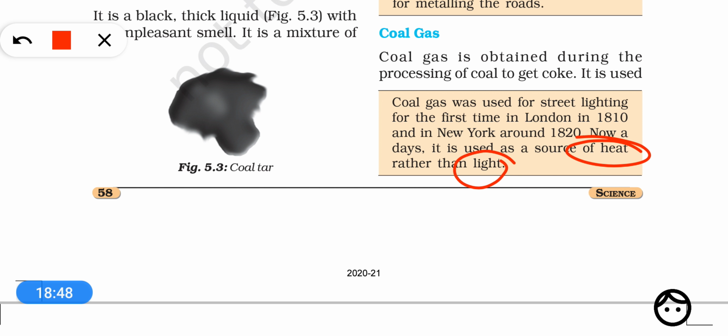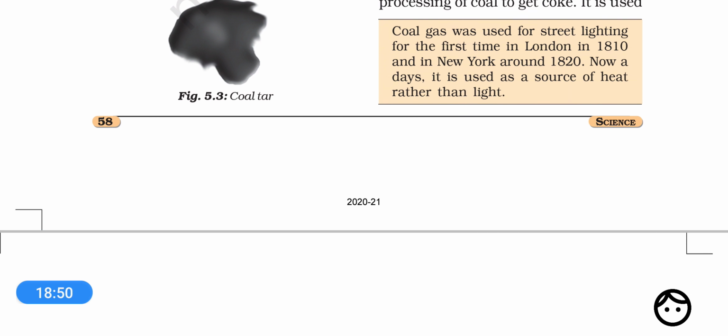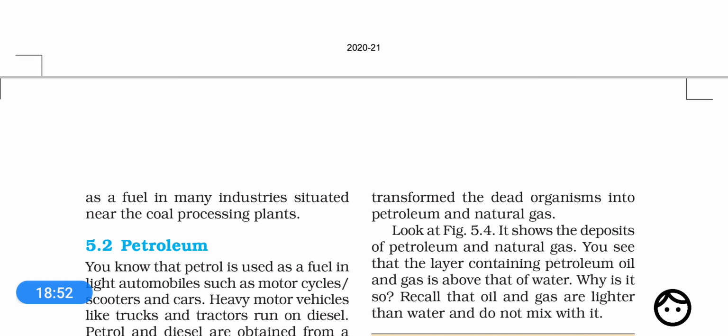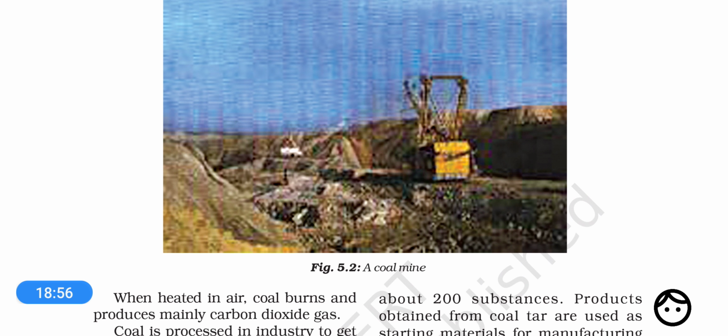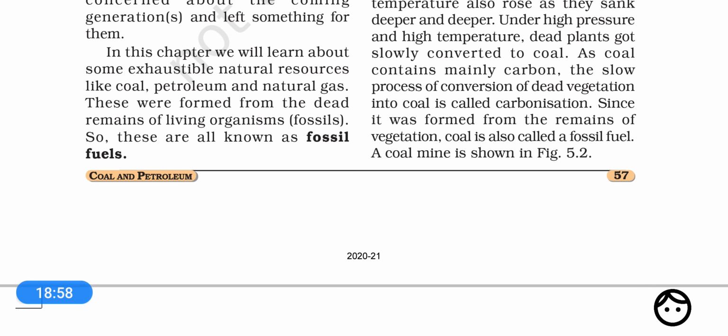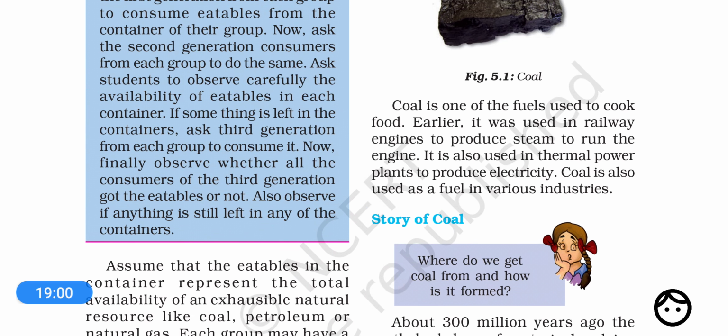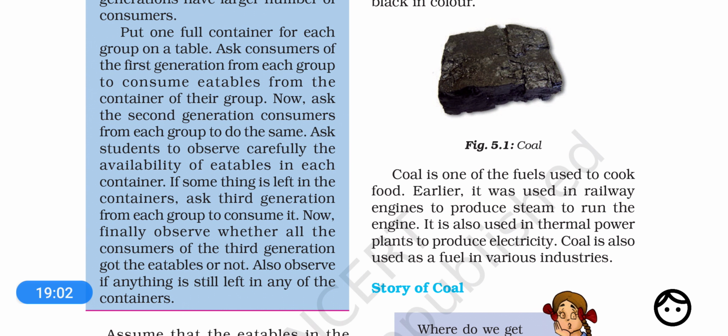Okay, so dear students, this is all about coal. What we know is that coal is a fossil fuel. It is a black colored solid, and it was formed from dead remains of forests or trees by the process of carbonization. We obtain three important products from coal: coke, coal tar, and coal gas.